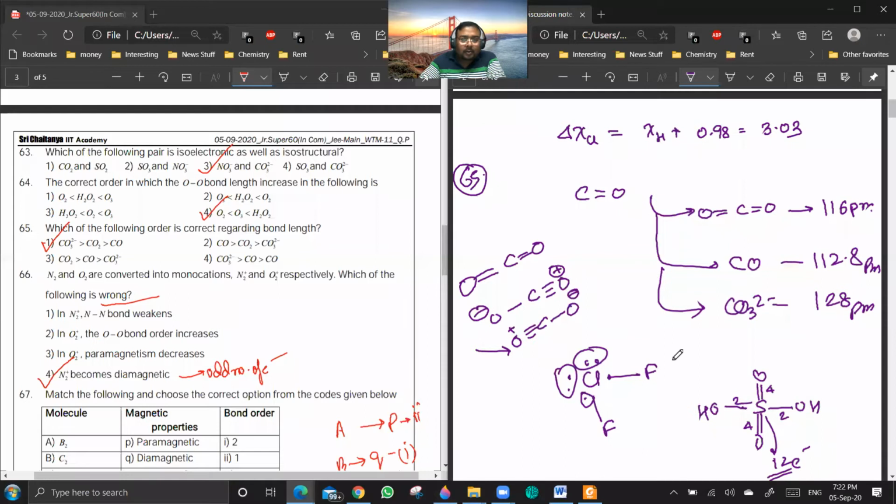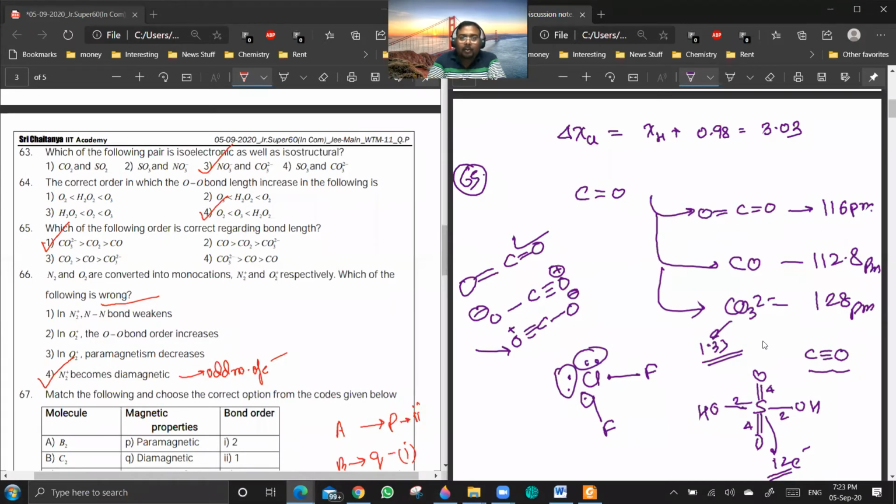Sir, can you also explain the other two options? I mean, CO and CO3 2 minus. Yeah, you see, for CO there is a triple bond. You can use molecular orbital theory for CO because it's a diatomic molecule, and we have calculated the bond order to be 3. So the bond order here is 3, here it is 2 only. And in CO3 2 minus, it is 1.33, which we have discussed in resonance. That's the standard value, 1.33.